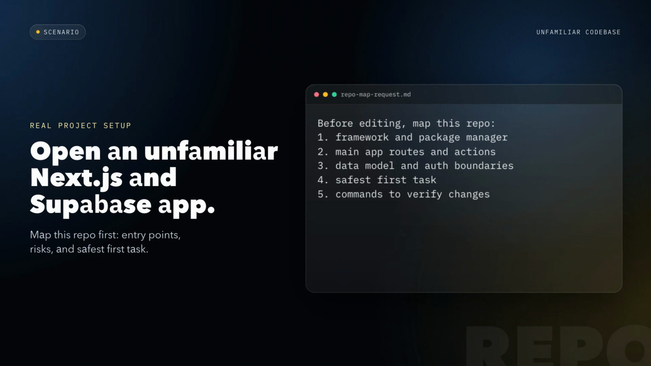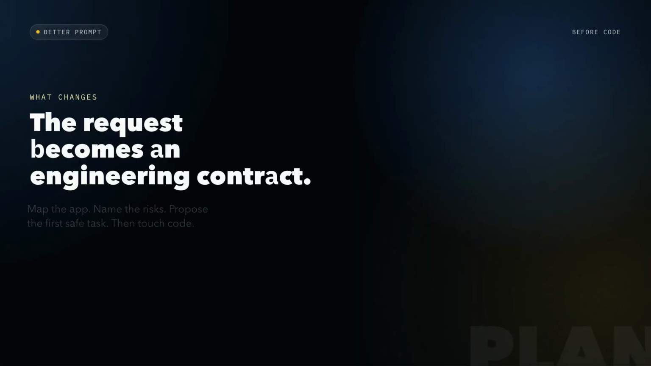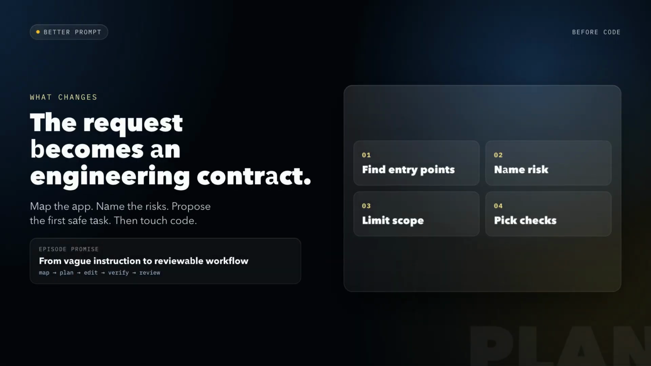Now the workflow becomes concrete. First inspect package files and routes, then identify data boundaries, then locate tests and local commands. Then choose a narrow change. Only after that should code change.